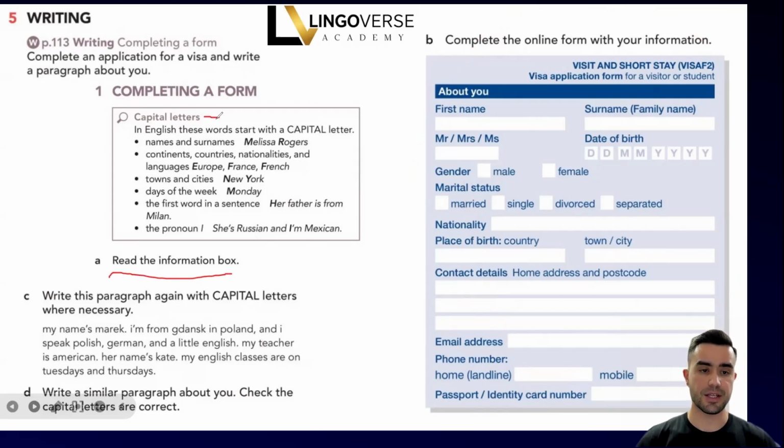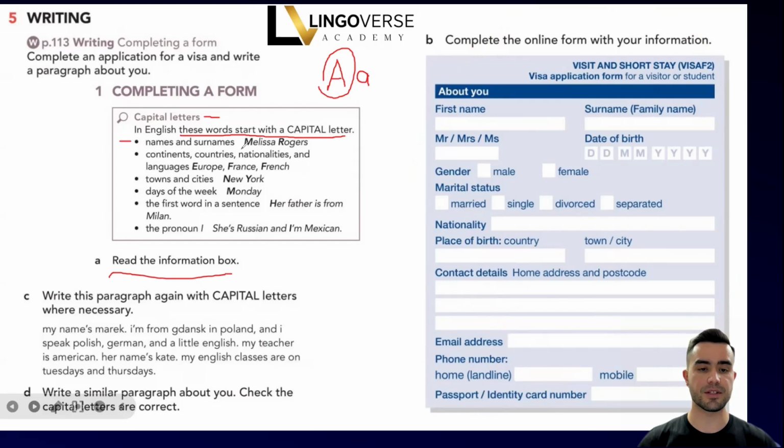Capital letters. In English these words start with a capital letter. So for example, this is capital A, this is lowercase a, okay? This is called a capital letter. So let's check out what words are written with a capital letter.